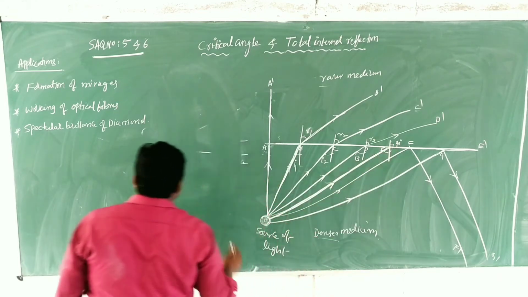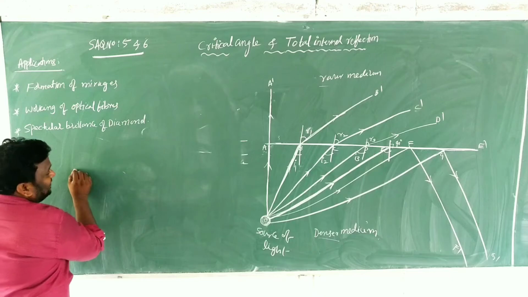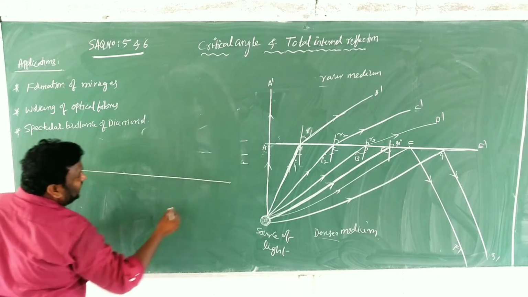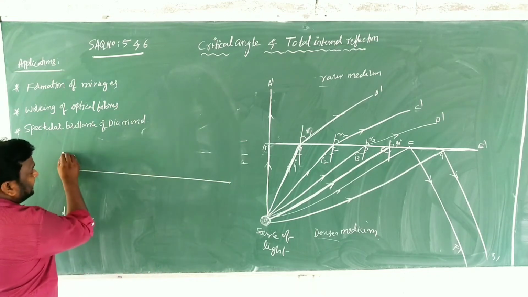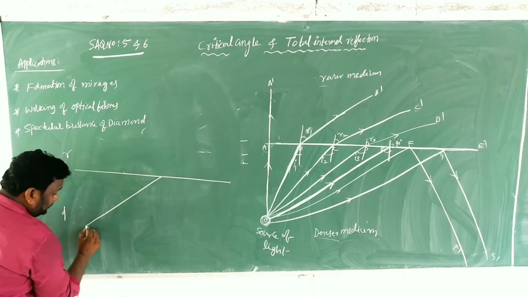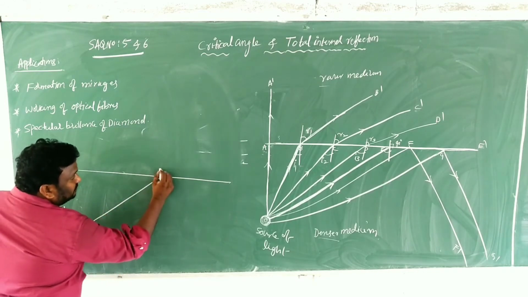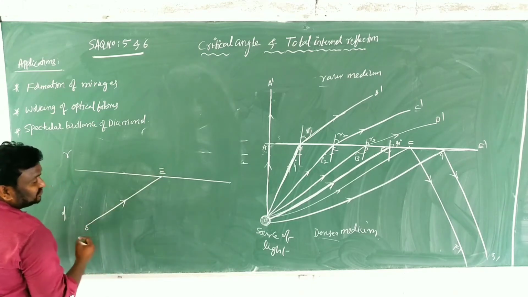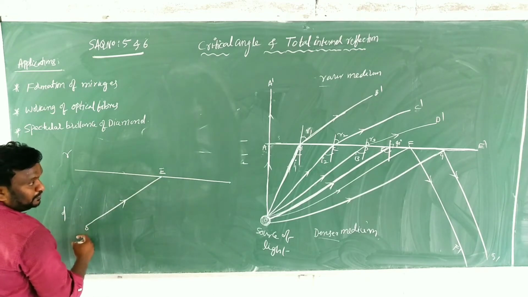Clear? That should be like this. I am showing separately here. In the same diagram we are having the denser medium and this is the rarer medium, and this is now here OE. Clear? This is the incident ray that should be coming from the denser medium.